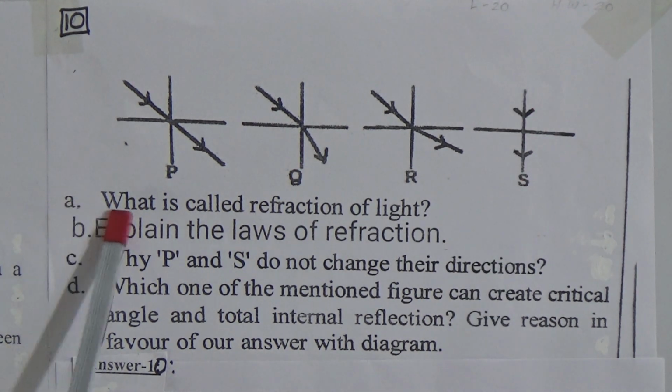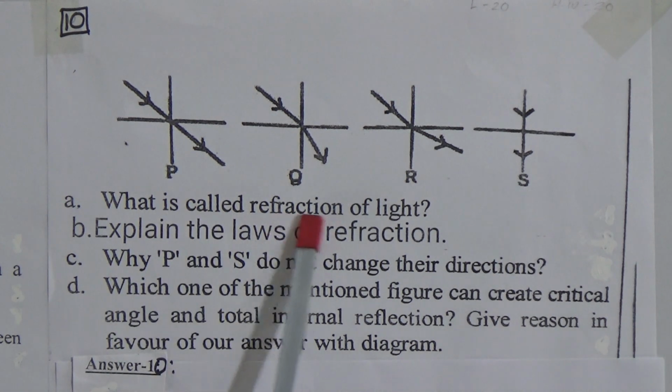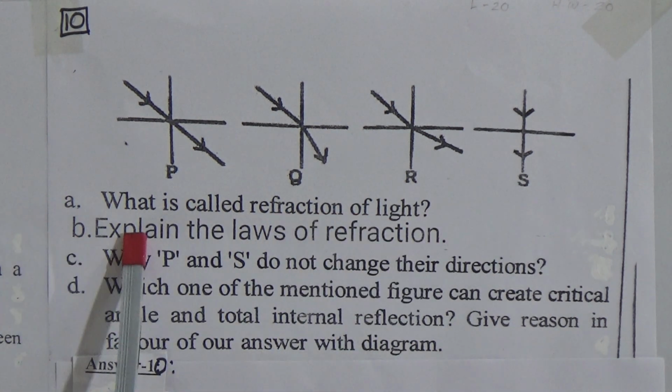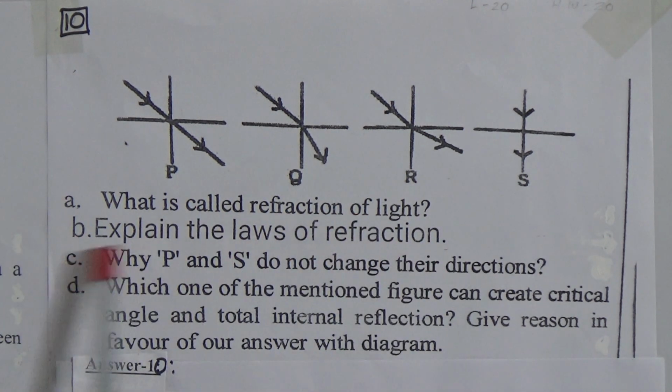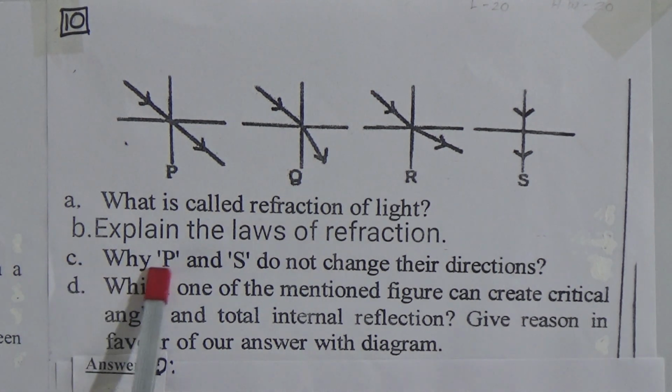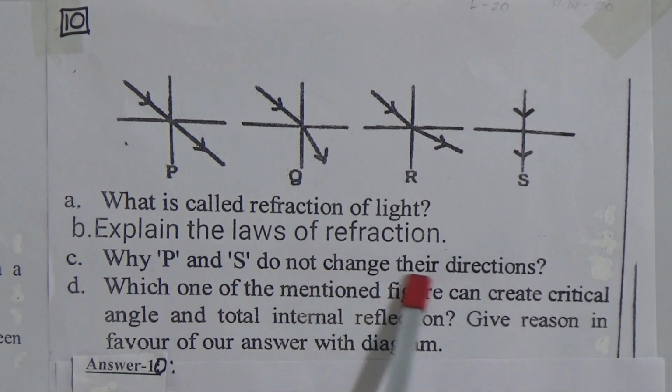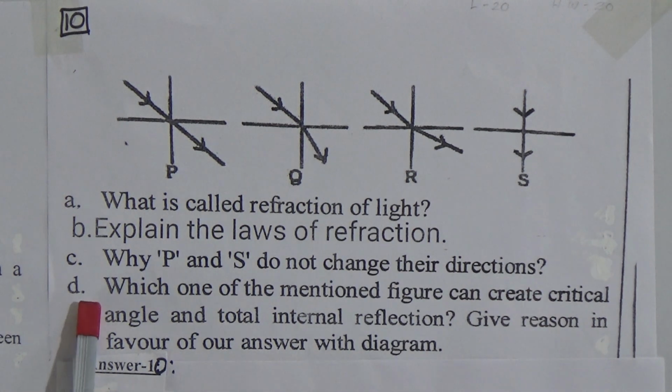Now come to the question. What is called refraction of light? And second one, explain the laws of refraction. Third one, why P and S do not change their direction. And the last question, number D, which one of the mentioned figures can create critical angle and total internal reflection. Give reason in favor of your answer with diagram.